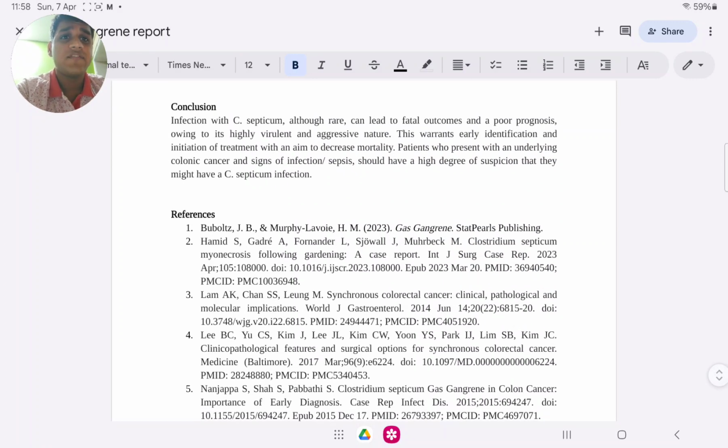Conclusion: infection with Clostridium septicum, although rare, can lead to fatal outcomes and a poor prognosis owing to its highly virulent and aggressive nature. This warrants early identification and initiation of treatment with an aim to decrease mortality. Patients who present with an underlying colonic cancer and signs of infection or sepsis should have a high degree of suspicion that they might have a Clostridium septicum infection.